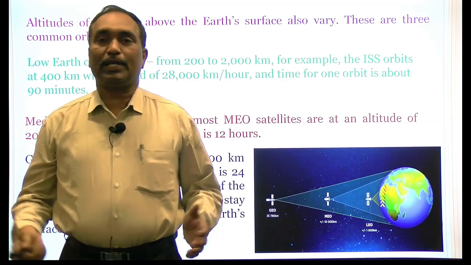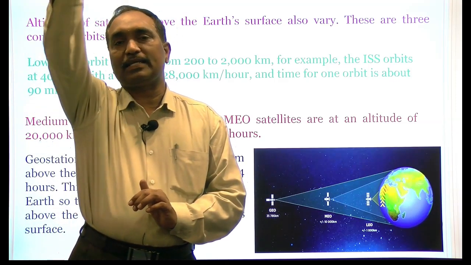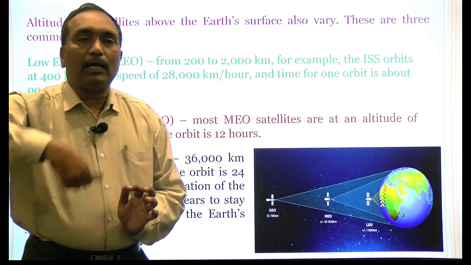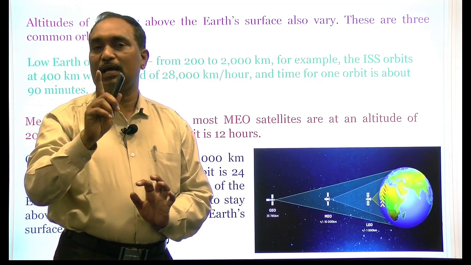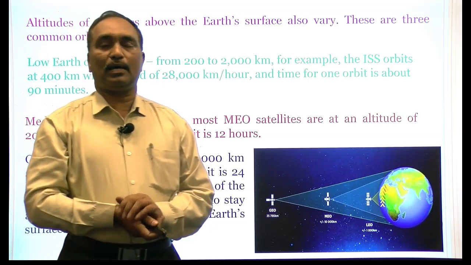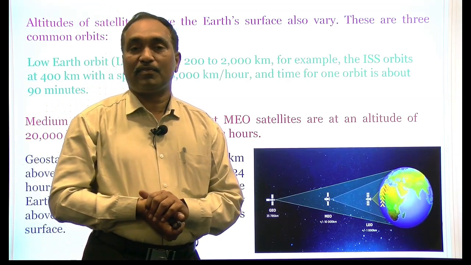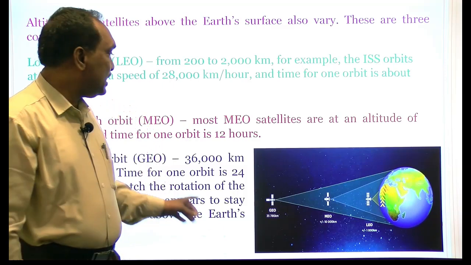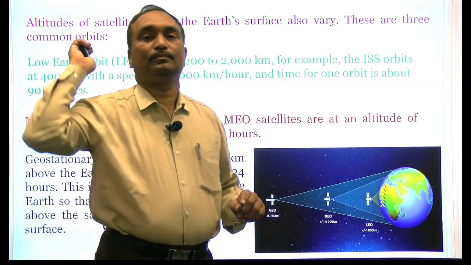So what is its importance? When these satellites are situated at a height of 36,000 kilometers, when revolving around the Earth, the time taken for one complete revolution is 24 hours. We know the rotational time of our Earth is also 24 hours. And at the same time, the satellite also takes 24 hours for one complete revolution.